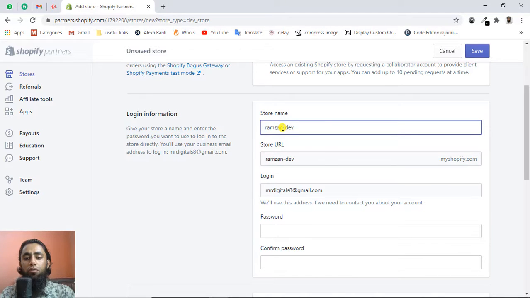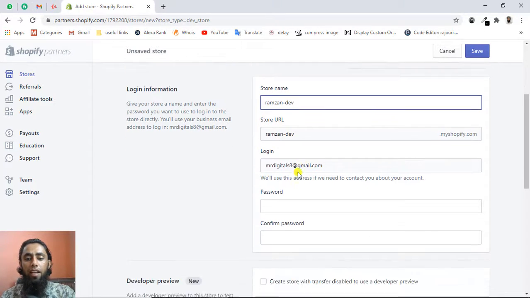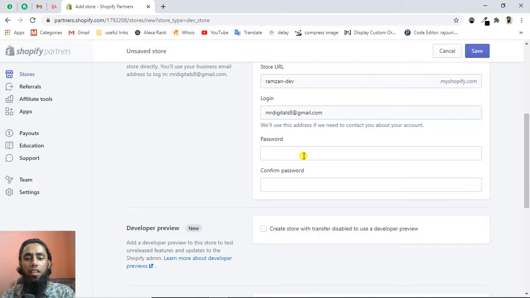If that is available, then there will not be any error. But if, for example, this is not available, you can see that the store URL is unavailable. So I have written here Ramzan-dev, and here I have the email address. Then I can add the password,